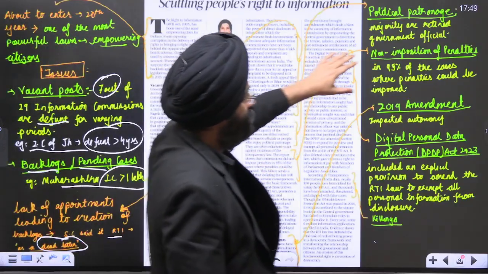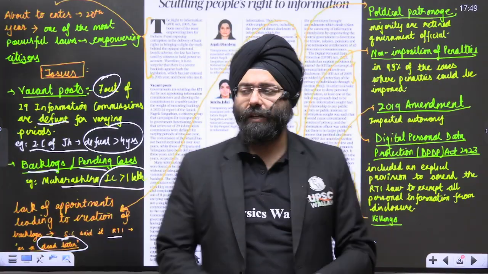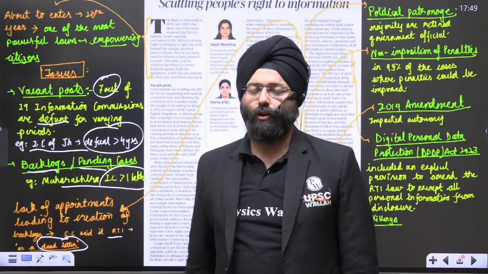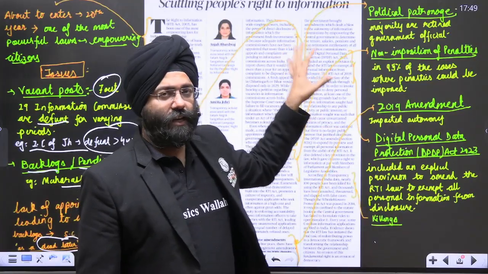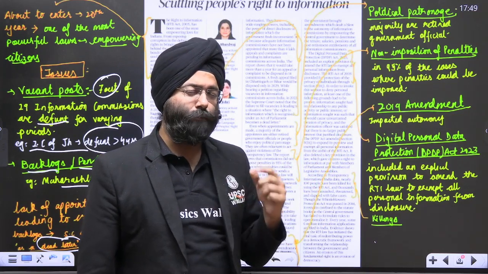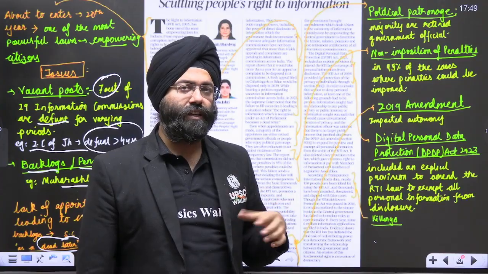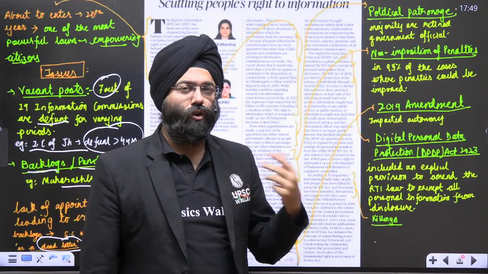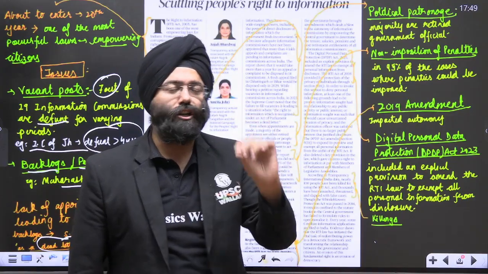Next is with respect to non-imposition of penalties. Please remember, if this is resolved, you will see that automatically the backlogs will tremendously reduce. According to this editorial, in 95% of the cases where penalties could have been imposed on the PIOs, public information officers, for either not giving the information or giving wrong, incorrect information, penalties are not imposed.